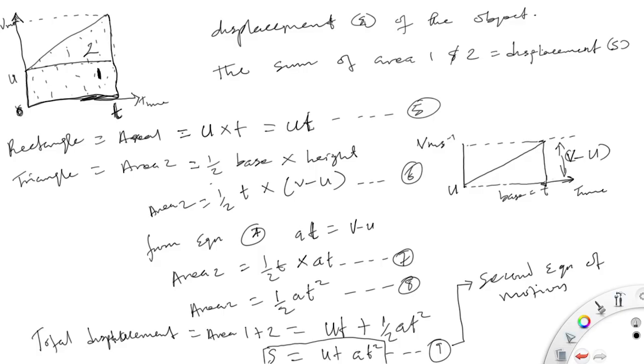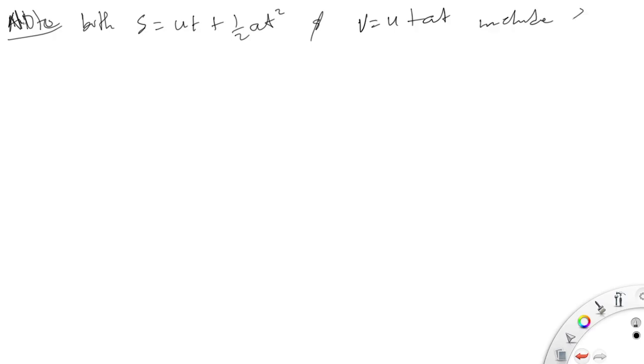So let's now dive deeper and see if we can get the third equation of motion. Note that both s equals ut plus half at squared and v equals u plus at include the time variable.